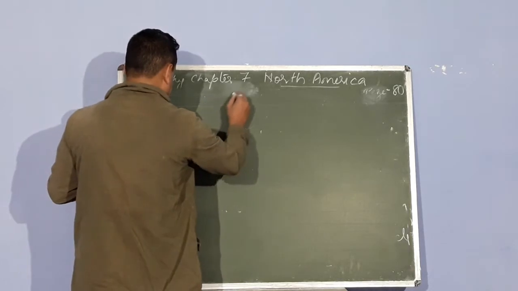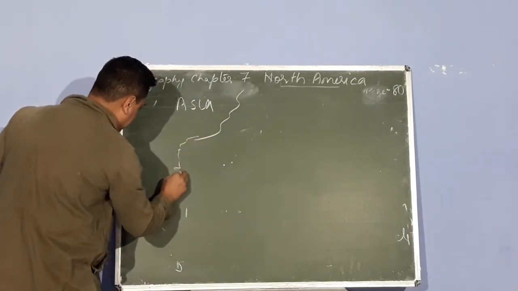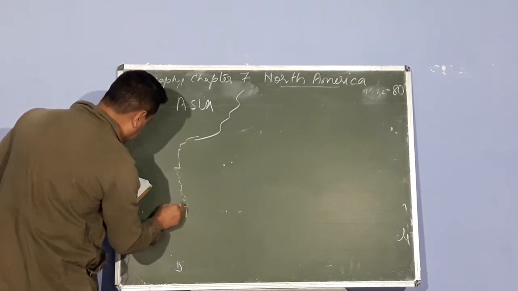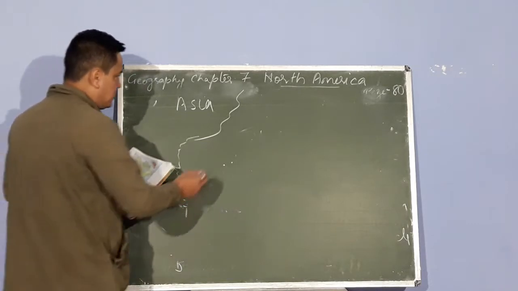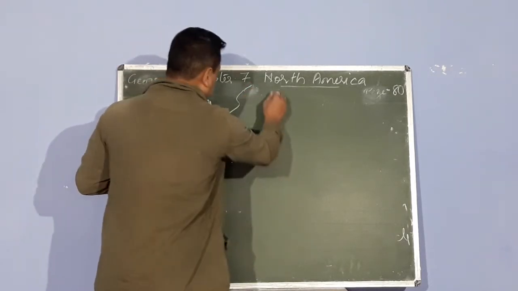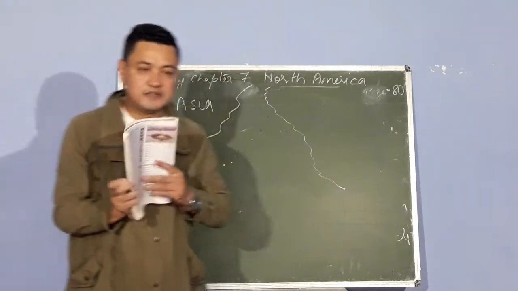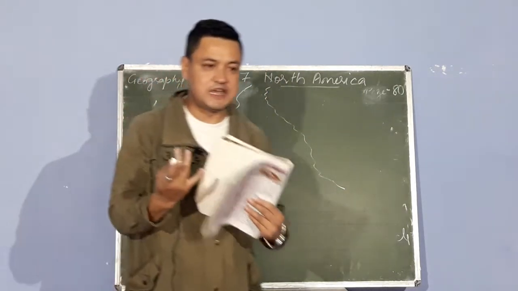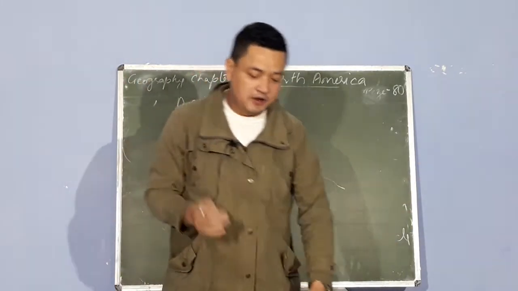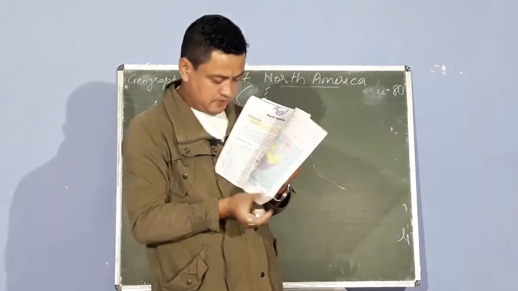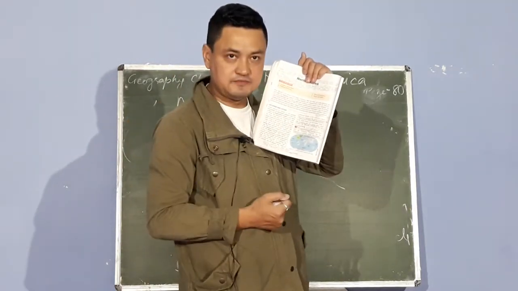So what happens is, Asia comes here. So a large Asia comes here, then you have Japan, then other important smaller areas like Tokyo, etc. are found here. Now, North America is found here. If you have a globe, you can see a globe. Globe is round in shape. So when it is round in shape, Asia comes on the left side, not on the right side. So Asia in your book comes on the east side, that is on the right side.